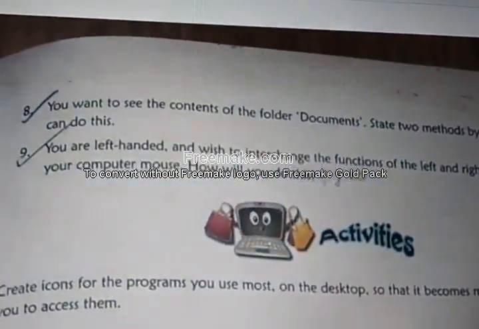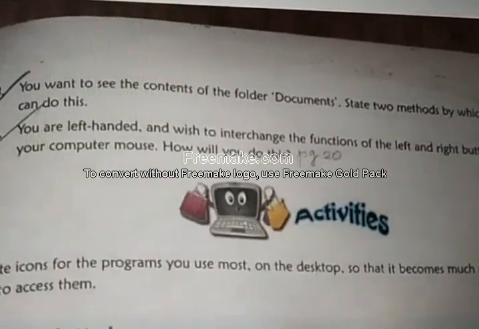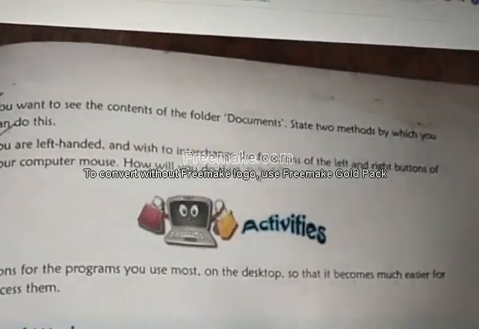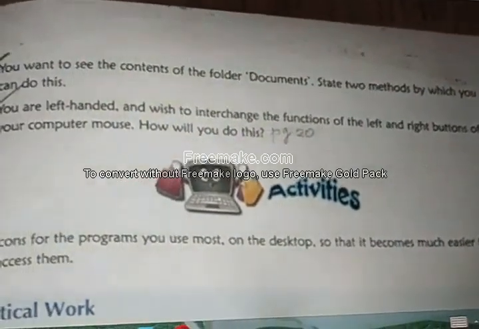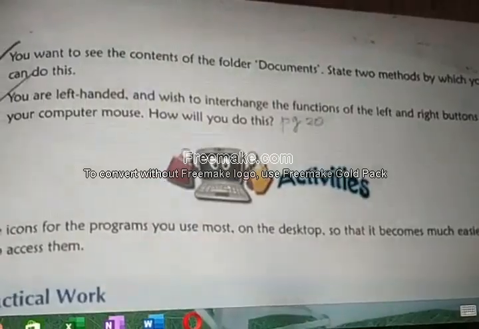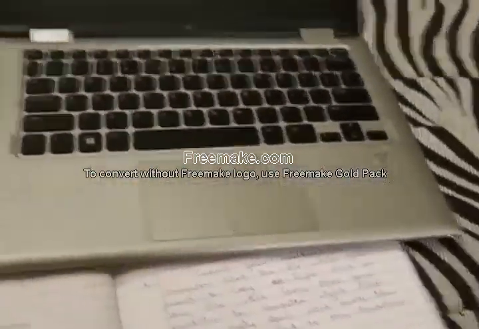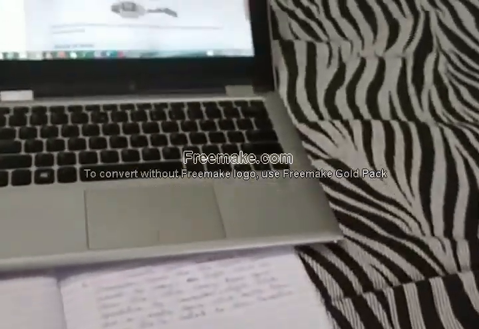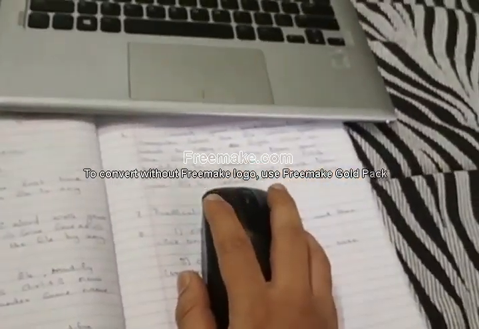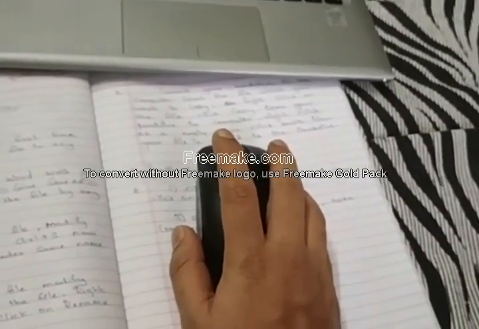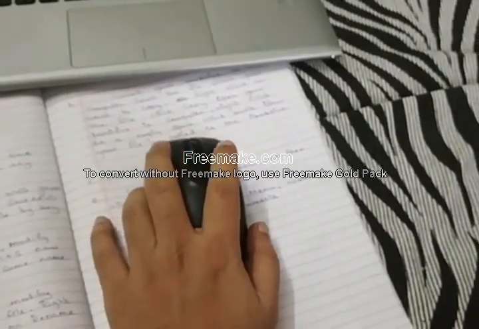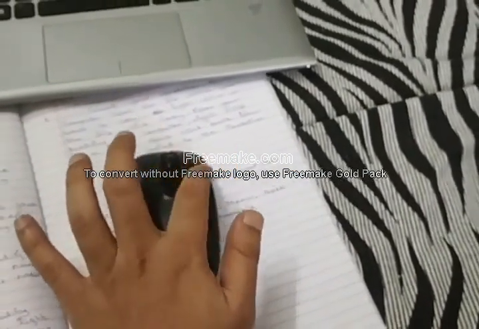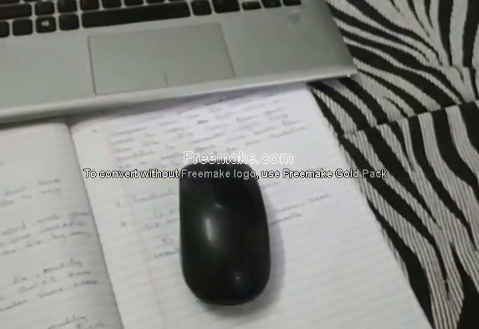Okay. Next, last question. You are left-handed and wish to interchange the function of the left and right mouse button of your computer mouse. How will you do this? See, you have this mouse. Wait, I'll show you. Okay, you know what this left click will do and what this right click will do. Now you are left-handed. You want to interchange this process. So how can you do that? That is what we are going to see.